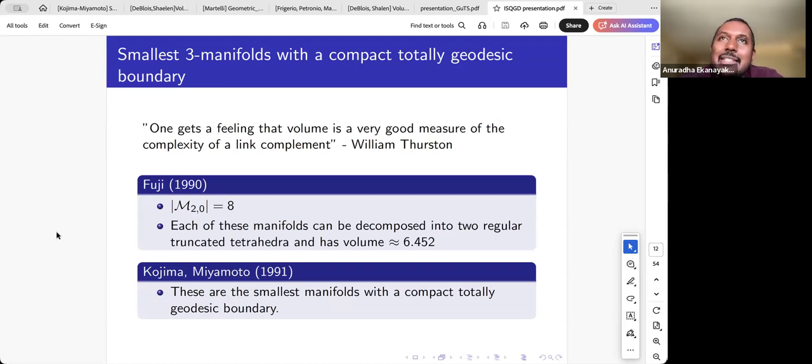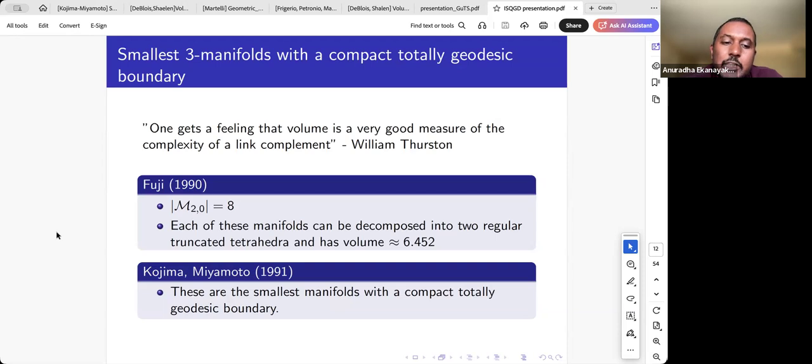So volume and topological complexity are two very closely related notions. So if one is to identify minimum volume examples, the place to look is the manifolds with minimum complexity. So we have these sets of manifolds called M of G,K, studied by Frigerio, Martelli, and Petronio. And if one was to identify minimum volume examples, a natural place to look is M of G,K.